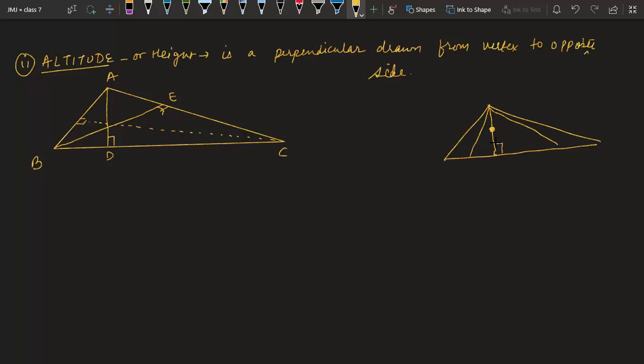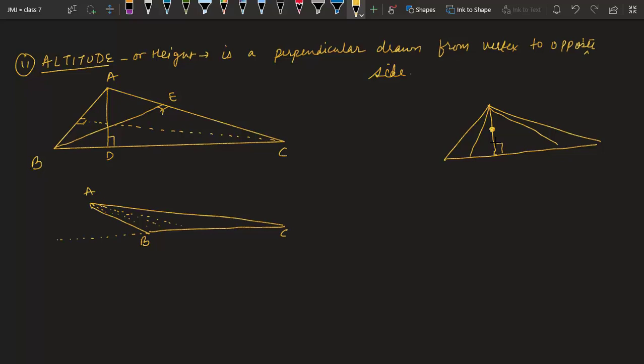Okay, now one more thing, normally we have altitudes inside the triangle only, but in the case of obtuse angle triangle like this, if you want to draw perpendicular from point A to BC, you can see there is no possibility, because whenever you try to draw perpendicular, it will always come slanting. You will never have a possibility of drawing a perpendicular on BC from A. So in this case, what we do is we extend the line with dotted lines like this.